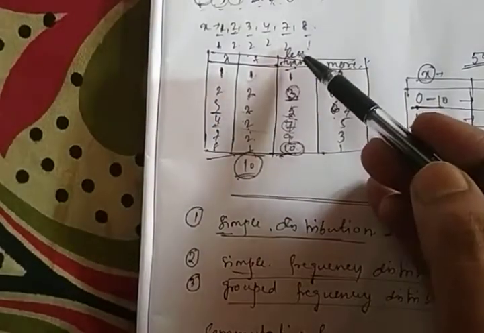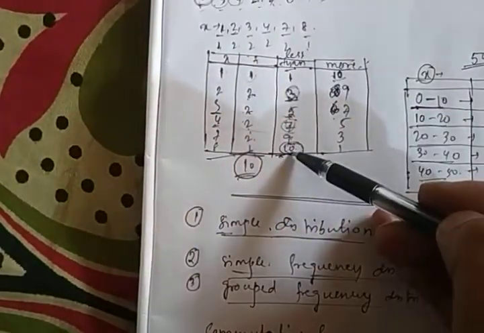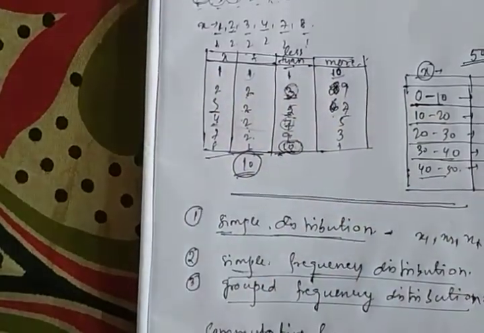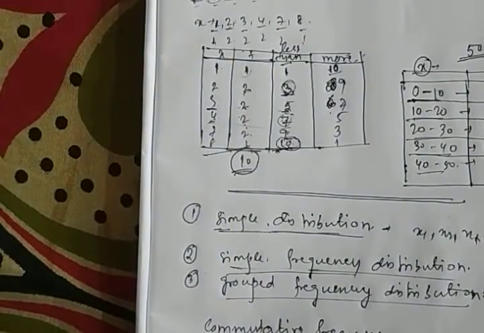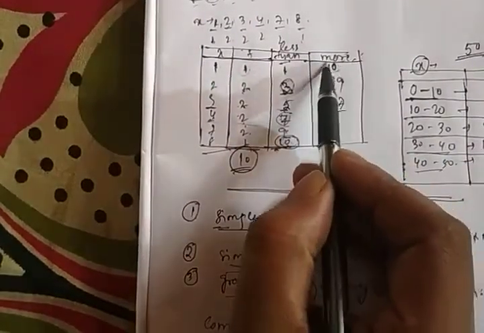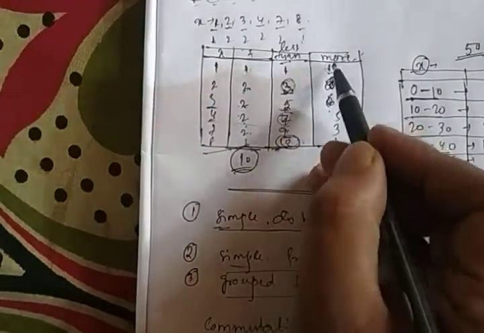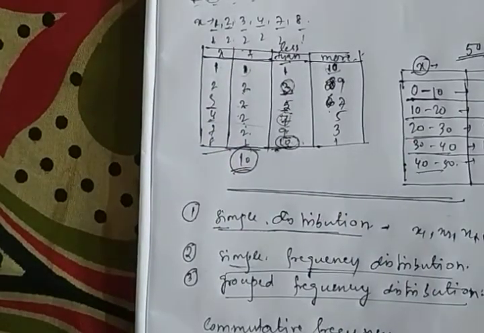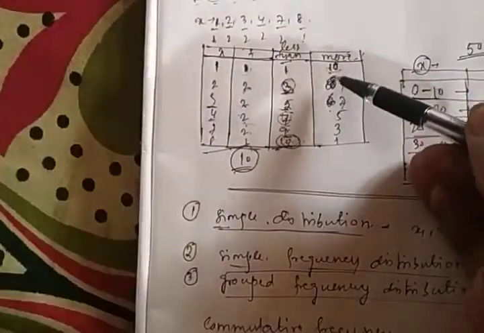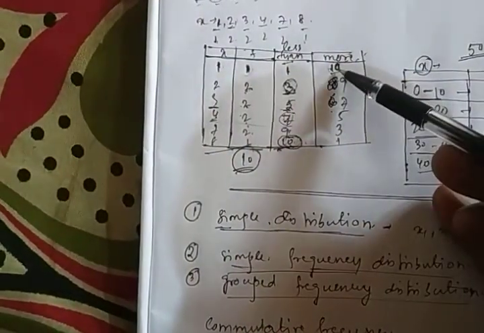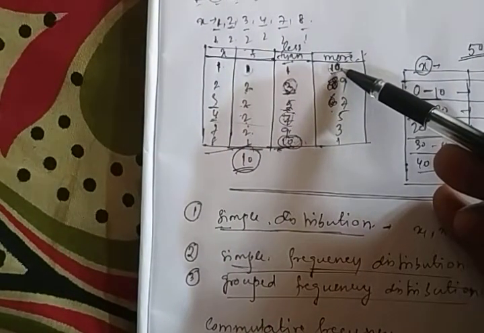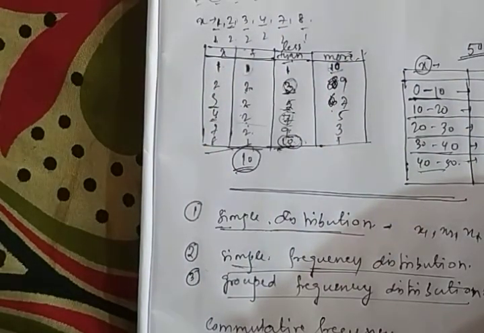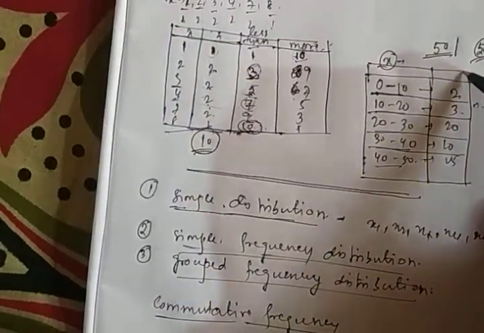So less than type cumulative frequency and more than type cumulative frequency are vice versa, right? So when we start from the total number of frequencies and subtract the frequency from these values and calculate down to the minimum, we will get the more than type cumulative frequency. Okay, similar for the group frequency distribution.